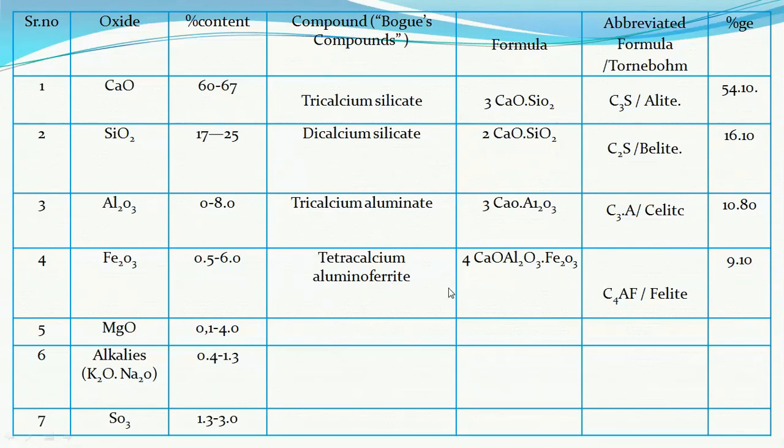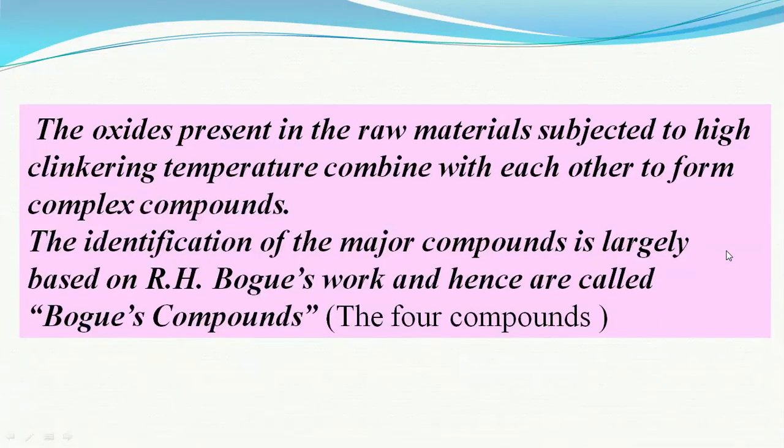Tetracalcium aluminoferrite, 4CaO·Al2O3·Fe2O3, C4AF it is denoted by, known as felite, it's 9.1%. So all these ingredients at high temperature convert into clinkers, and those clinkers contain the Bogue's compounds named after Mr. R.H. Bogue.